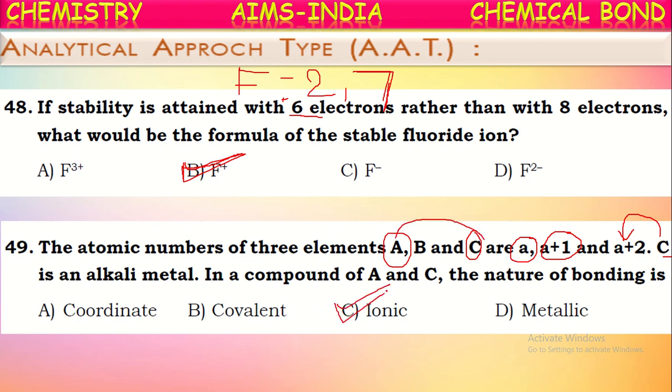For example, if you take sodium, the halogen before that will be fluorine. Suppose it is sodium. What is the element before the alkali metal sodium? Neon, isn't it? Before neon there will be fluorine. Now the bond formed between fluorine and sodium will be an ionic bond, because these two are a non-metal and a metal. One will lose an electron, the other will gain an electron, and hence they form an ionic bond.